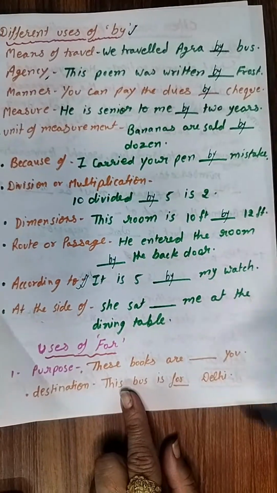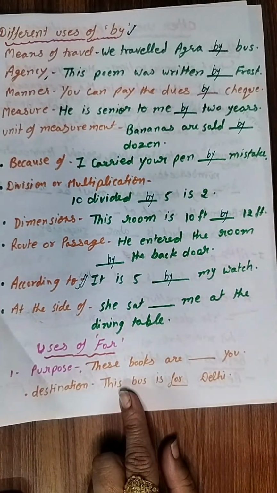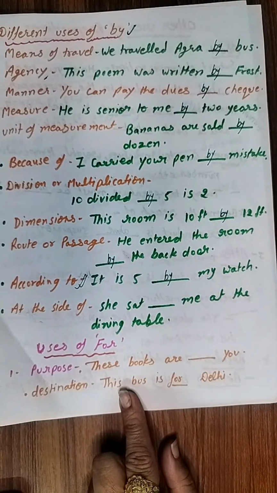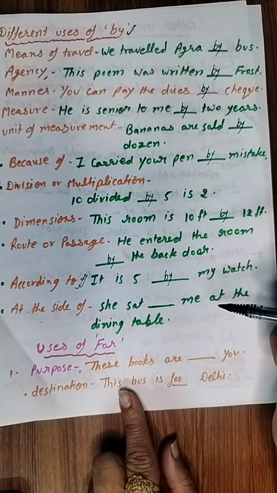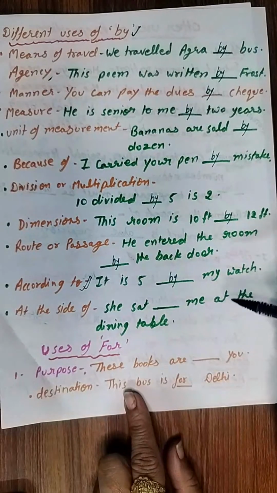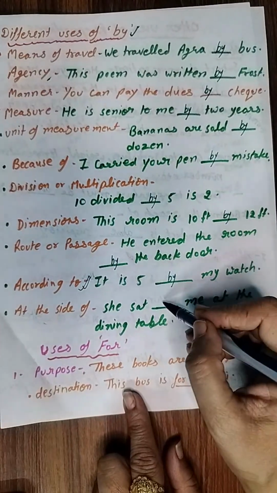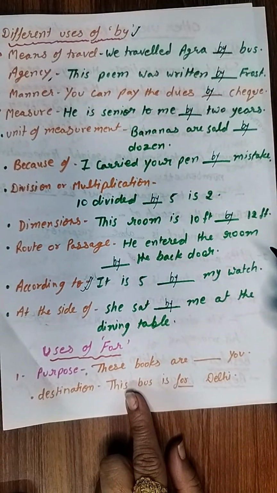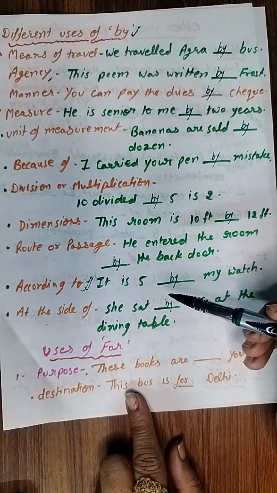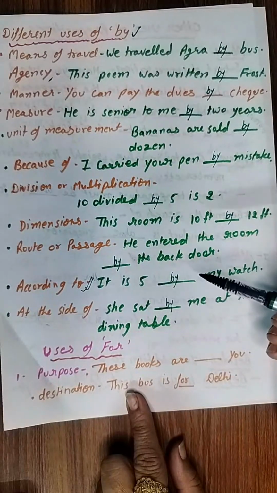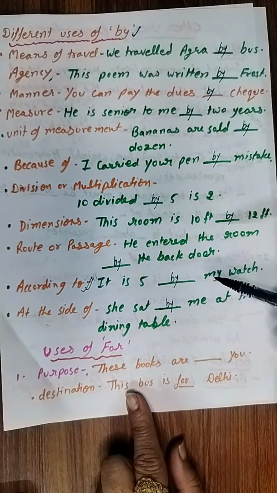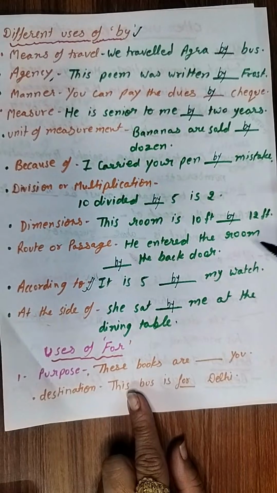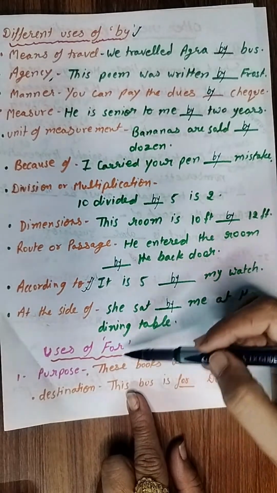Then at the side of. Okay, so at the side of का जो है ये भी by को convey कर रहा है. She sat by me. So here by is conveying the meaning at the side of, and as I told you, this is very important. The use of by is very important, and this thing must be very much clear to you. Then uses of for.